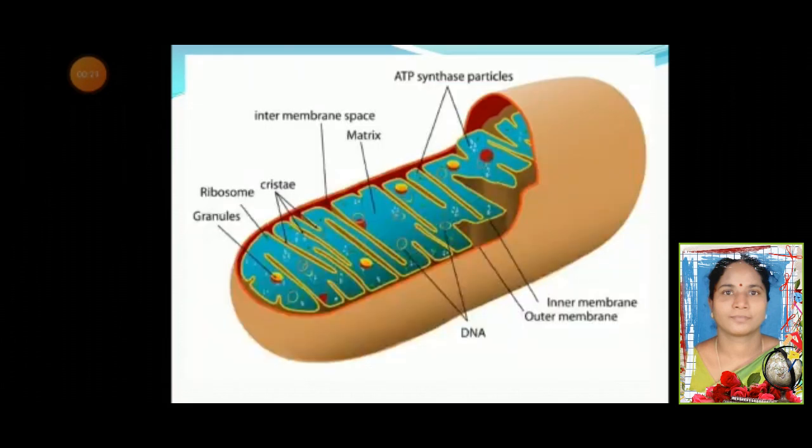This is the structure of mitochondria, which represents the outer membrane, the inner membrane and the intermembrane space. You can observe finger-like projections called the cristae. You can even see the fluid filled within the mitochondria, which is called the matrix. It also contains some amount of ribosomes and granules.